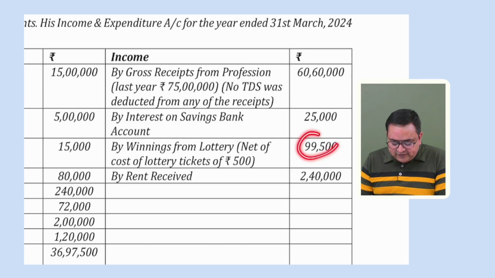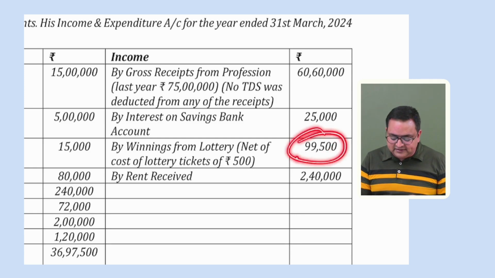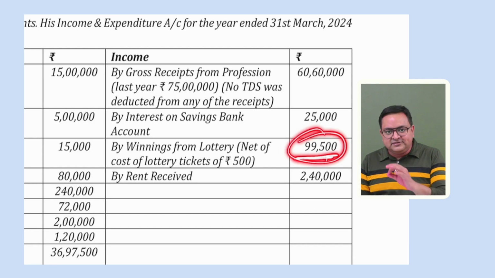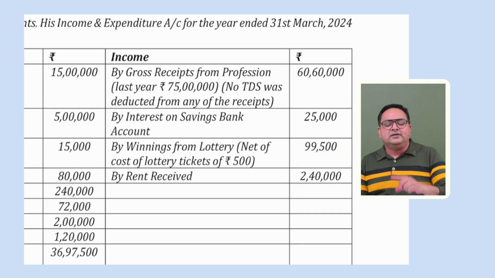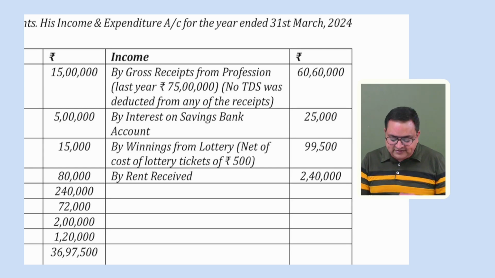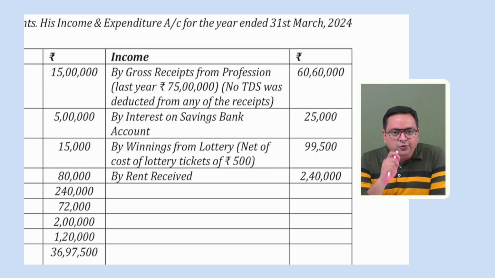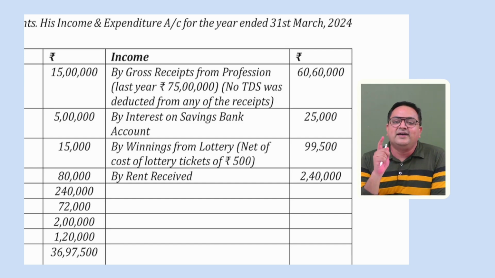So you have to, first of all, while computing your PGBP, please subtract this 99,500 because this is not PGBP income, correct? And then take this amount to IFOS. But how much amount you will take to IFOS? 1 lakh rupees. Why 1 lakh? Because we understand from casual income, we do not allow any type of expenses. From casual income, there is no expenses which is allowed. So in casual, you will take it 1 lakh rupees, correct?